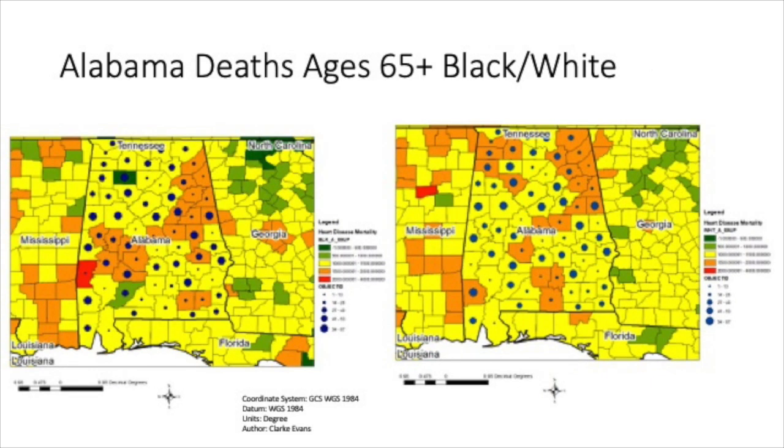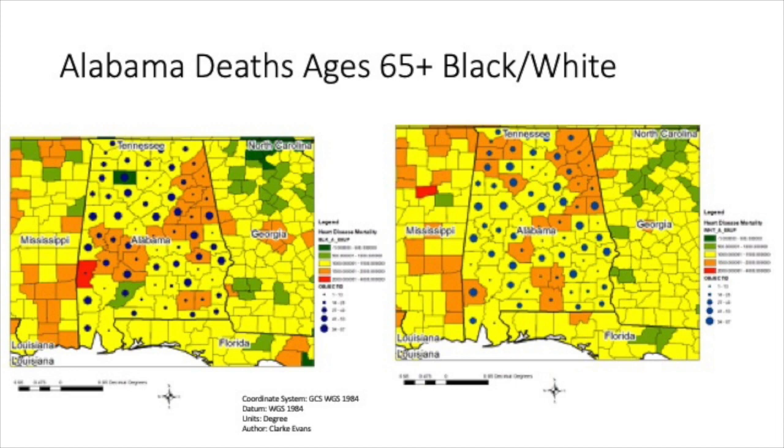And for the final age group, around 65 plus, we see things start to even out again. On the green side, on the black side, which is to the left, there's one county in particular that I did some research on, Winston County. It's the only green county in the northern half of Alabama on the black side. I looked up the population of that county, and it has about 24,000 white residents and only 94 black residents, which explains why it's green.